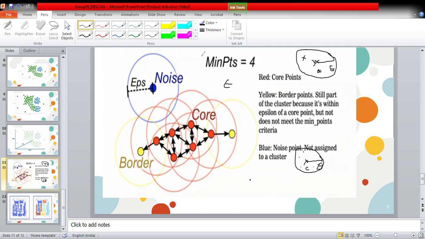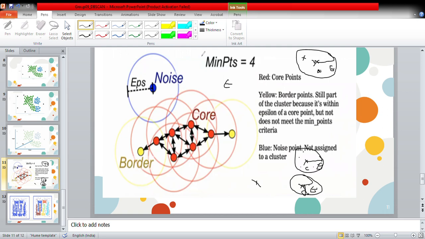Next, if we consider another point D, and let us assume it has a radius, so it has the radius as epsilon value. For this point D, it has no core point inside it, and it doesn't satisfy the condition of minimum points 4, which means there are no 4 points inside this, and it has no core point.